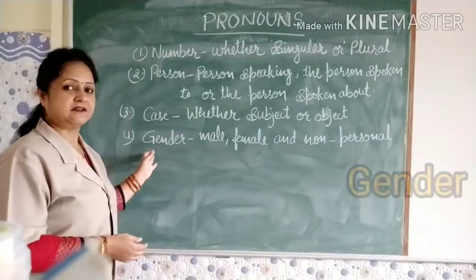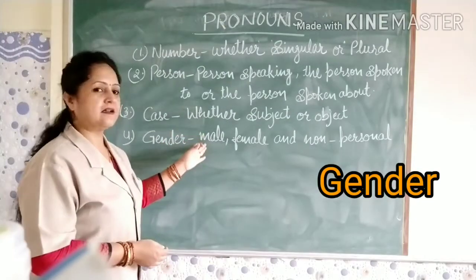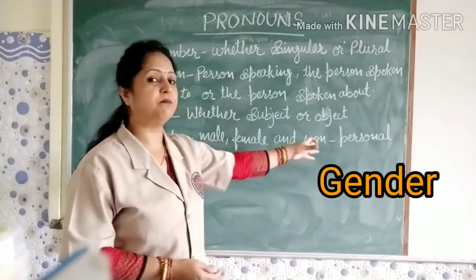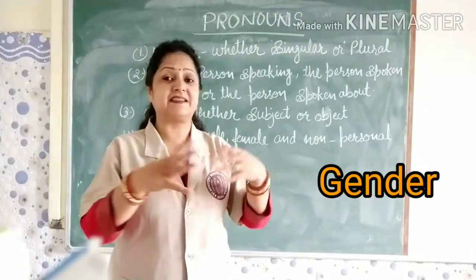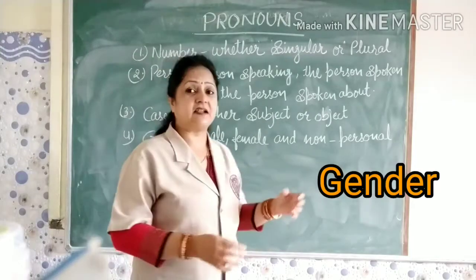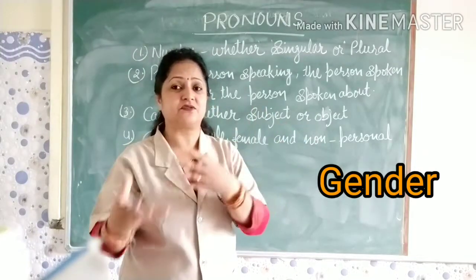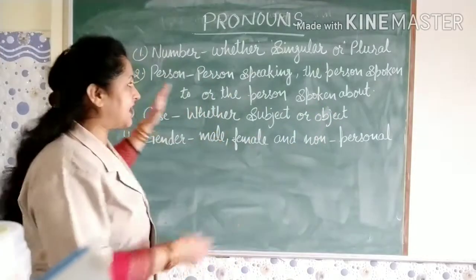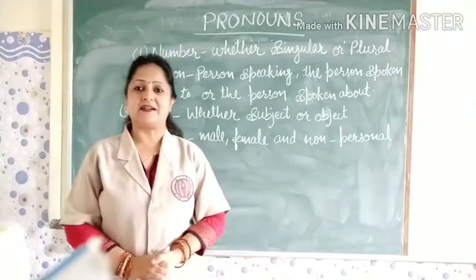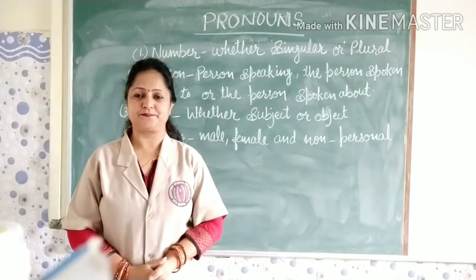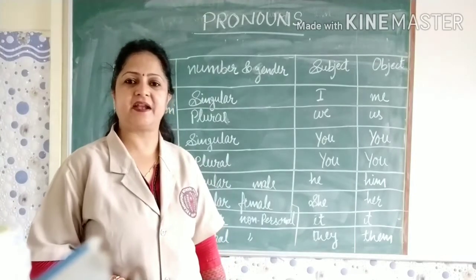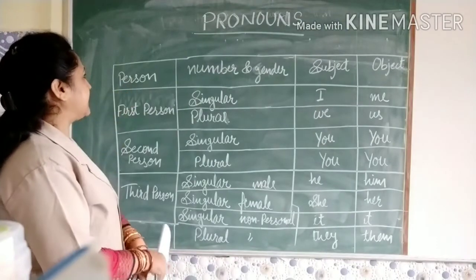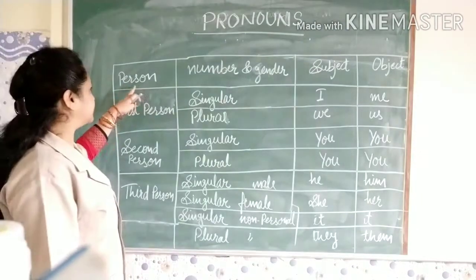Next is gender. Whether the noun is male, female or non-personal. Non-personal means all the things will come under non-personal, as well as a group of persons where males and females together are there. So let us understand it well. I will make one table here to understand it well. Okay, so here I have made the table. So let's start with this table now. First of all I mentioned here person.